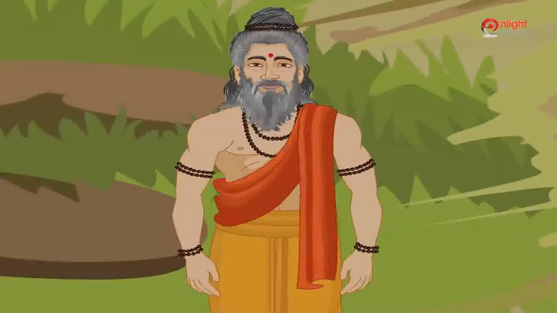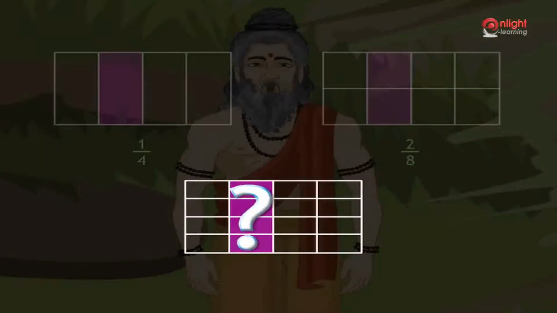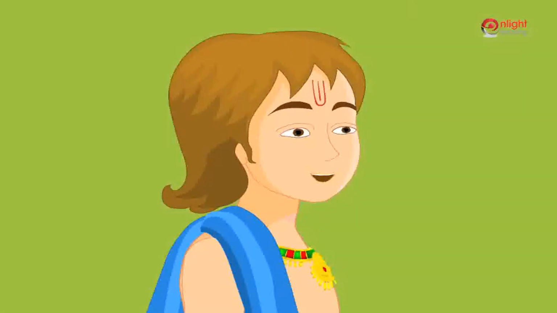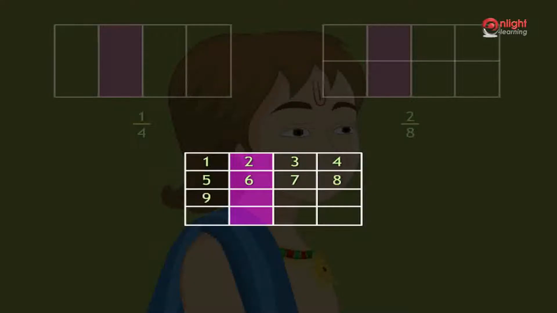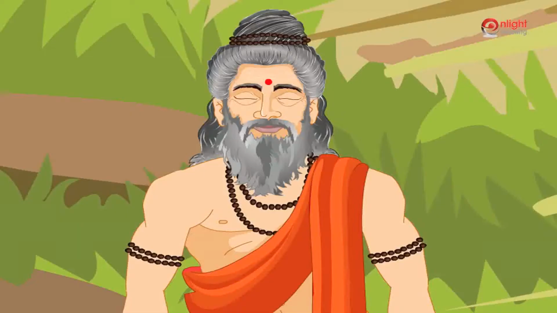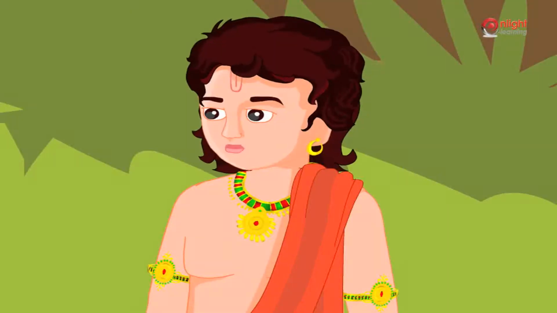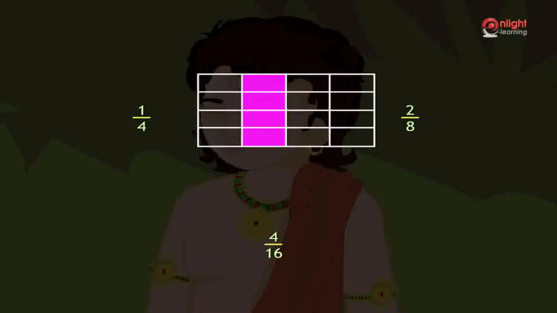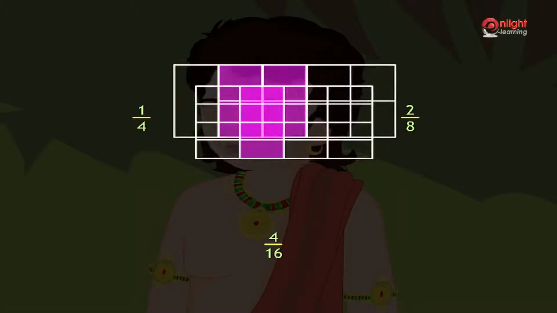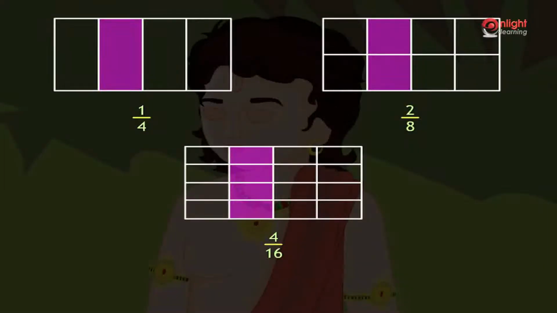Good. What is the fraction of the shaded region in the third figure? The rectangle is divided into 16 equal parts and 4 parts are shaded. So fraction is 4 by 16. Good. Are they equivalent fractions? Yes, if we estimate the fractions, we notice that in all figures equal part is shaded. As the shaded areas are equal, the fractions 1 by 4, 2 by 8 and 4 by 16 are equivalent fractions.